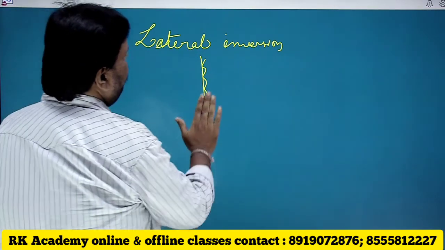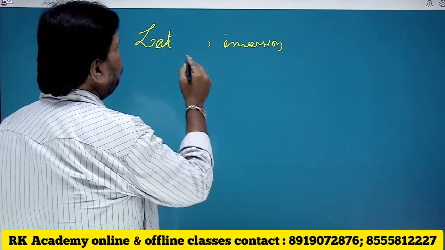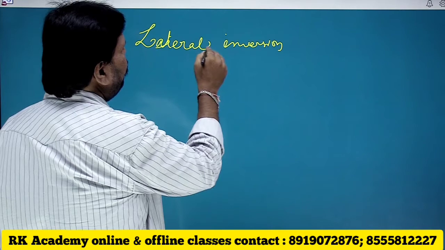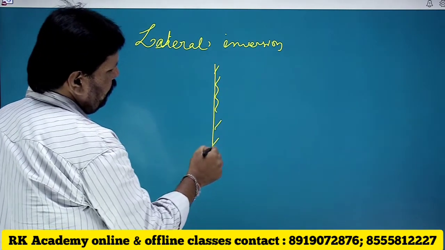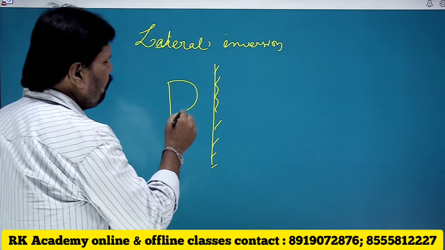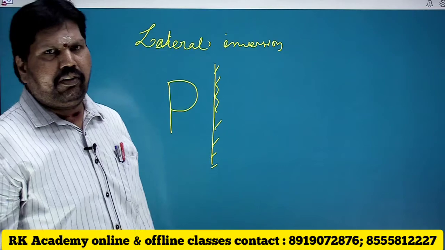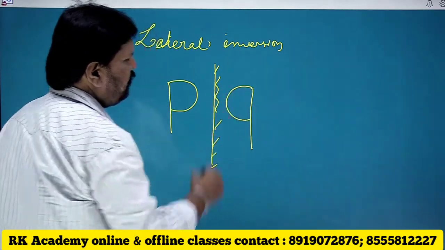For example, this is a mirror. If you keep a letter P here, it appears like this.